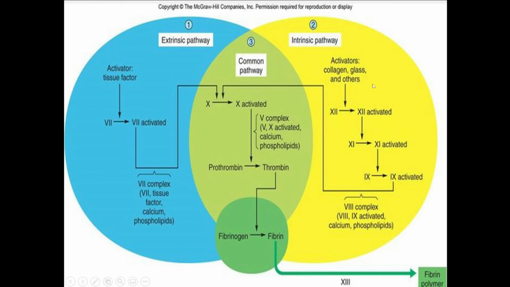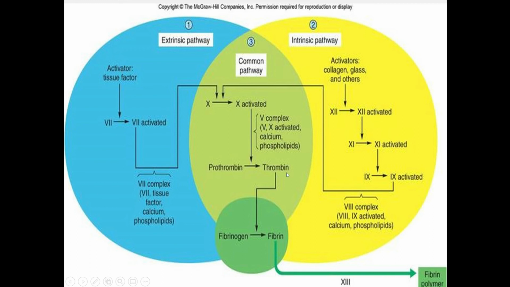Although we study them separately, sometimes both pathways start simultaneously to form the prothrombin activator, because both pathways have a target to convert the prothrombin into thrombin and fibrinogen into fibrin. So they have to follow all the steps. But you see, the intrinsic pathway stops at factor 10. The target of the intrinsic pathway is to make factor 10, and the target of the extrinsic pathway is to make factor 10.